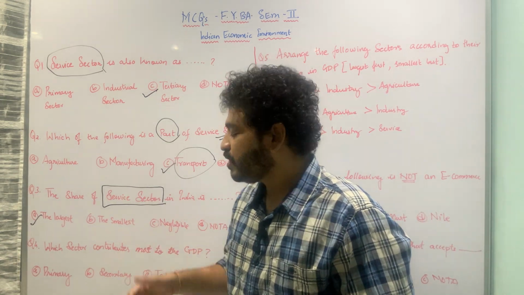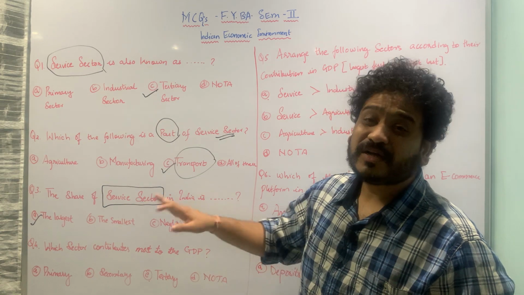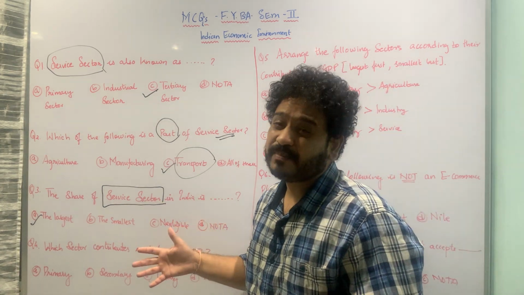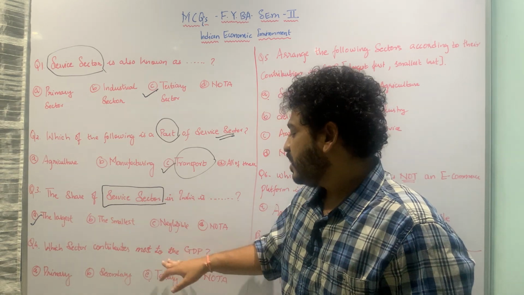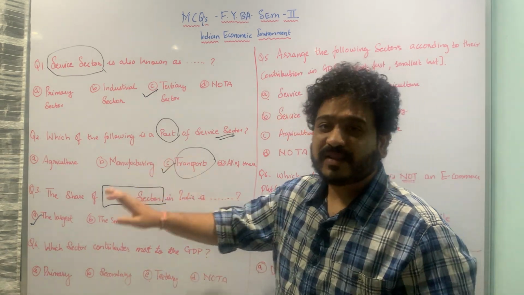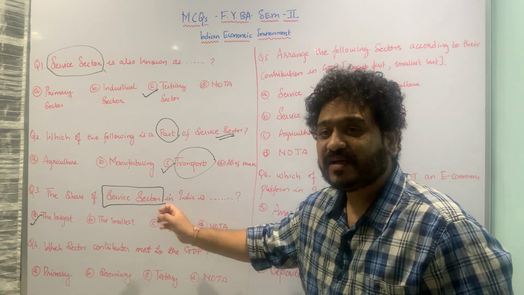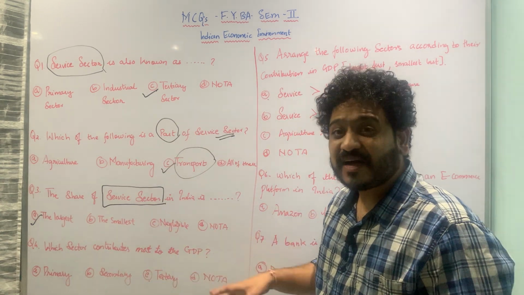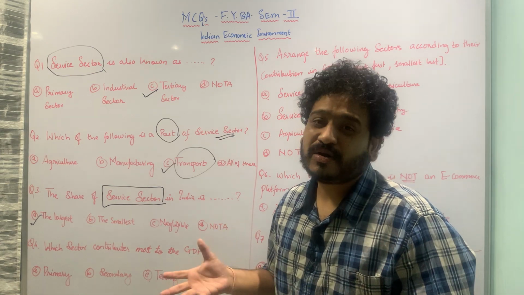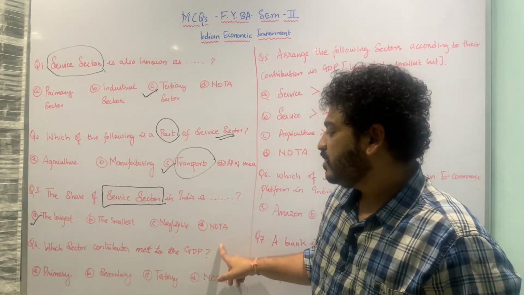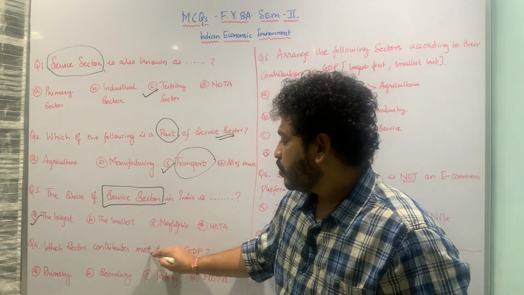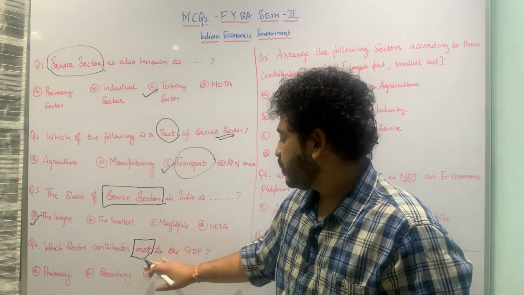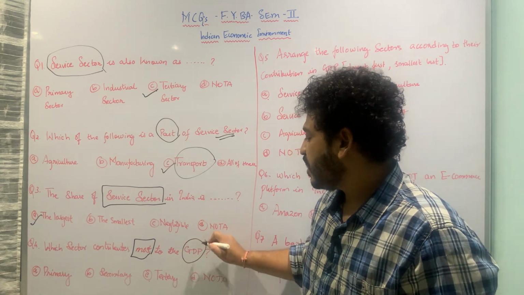Let us now move to the next question, which is also about contribution towards the gross domestic product. Which sector contributes most to the gross domestic product: primary, secondary, tertiary, or none of the above? Again this is a sectoral contribution question, and the keyword is the largest contributor to the gross domestic product, or GDP.